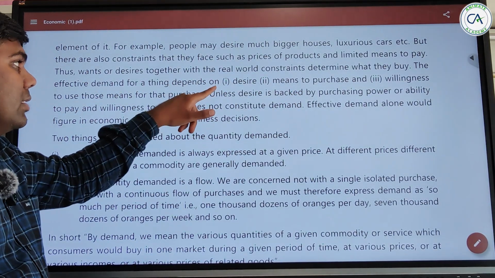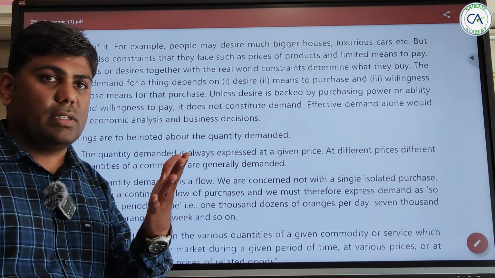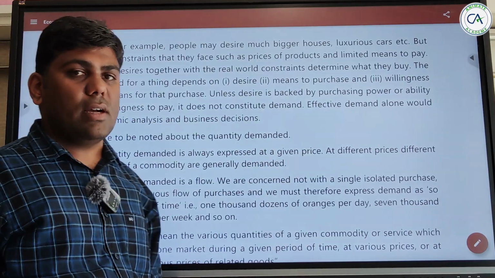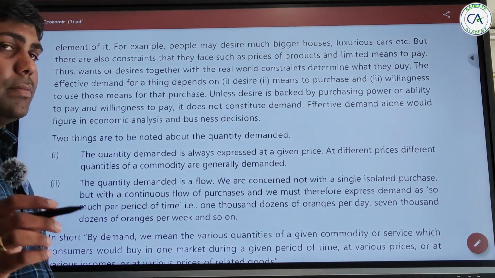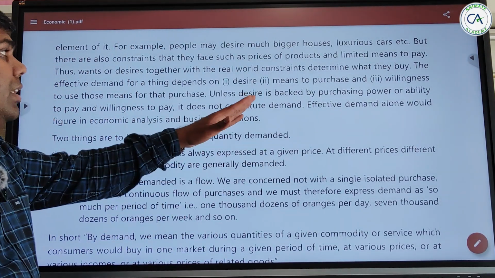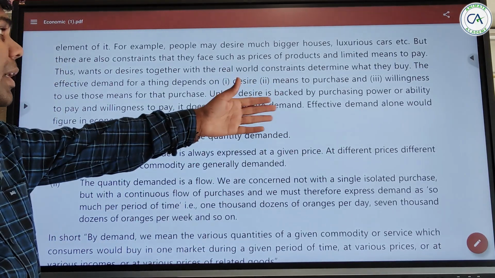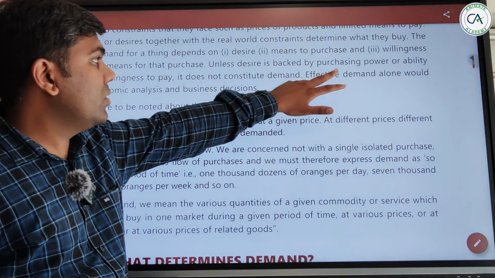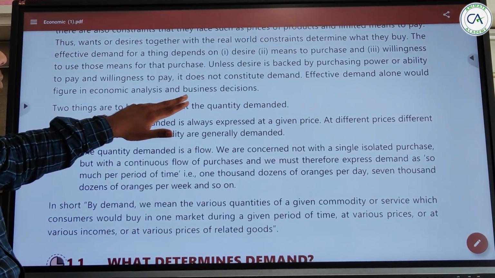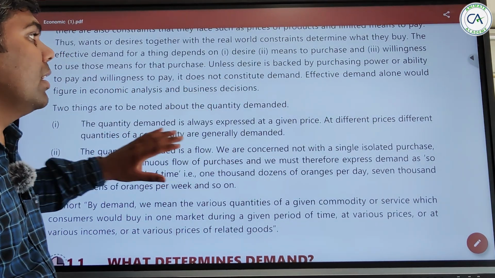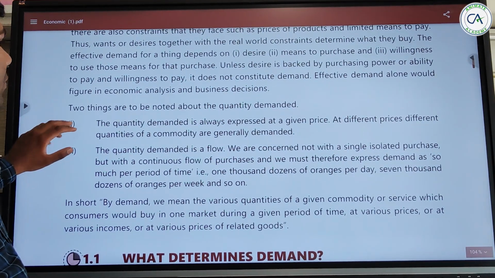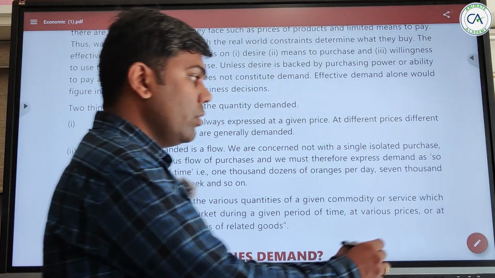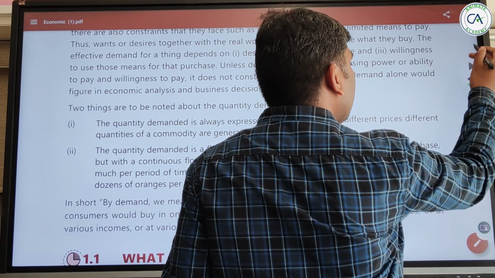All three should be there. First we should have a desire, then we should have the means to purchase, and then the willingness to spend our means on the purchase of it. Unless desire is backed by purchasing power, or ability to pay, and willingness to pay, it does not constitute demand. Effective demand alone figures in economic analysis and business decisions. So I will summarize for you.